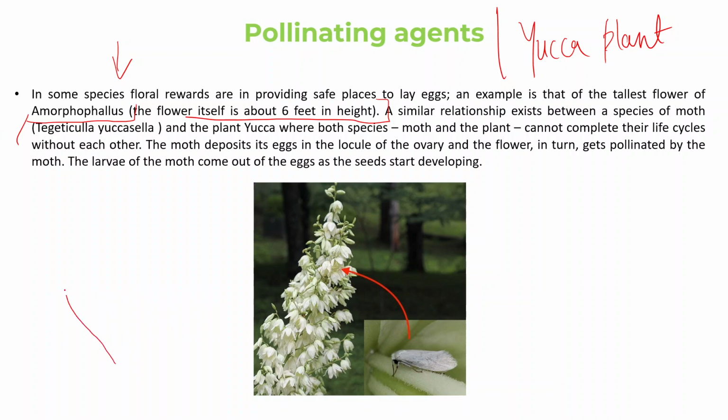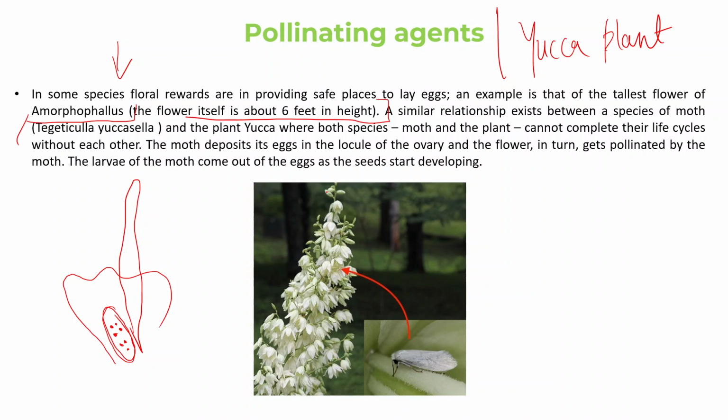It is very big, 6 feet in height, and sometimes even bigger. It also gives a safe place to the pollinator, the agent, whoever pollinates. It allows that agent to lay its egg inside this floral plant as a reward for the pollination.